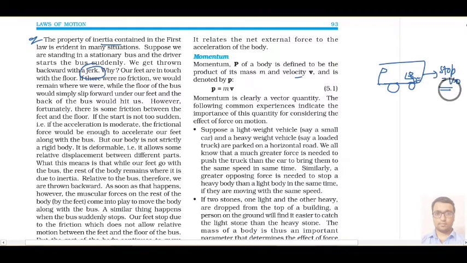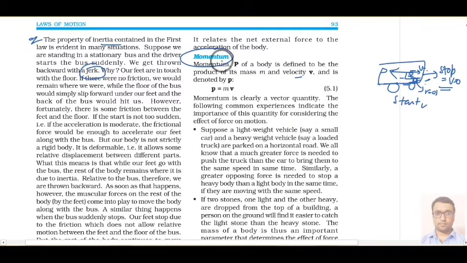So whenever the driver applies the brake, his legs come to rest because they are in contact with the floor of the bus. But his upper body will keep on moving. That's why he will feel a jerk in the forward direction. Similarly, if the bus suddenly starts its motion, then he feels a jerk in the backward direction.